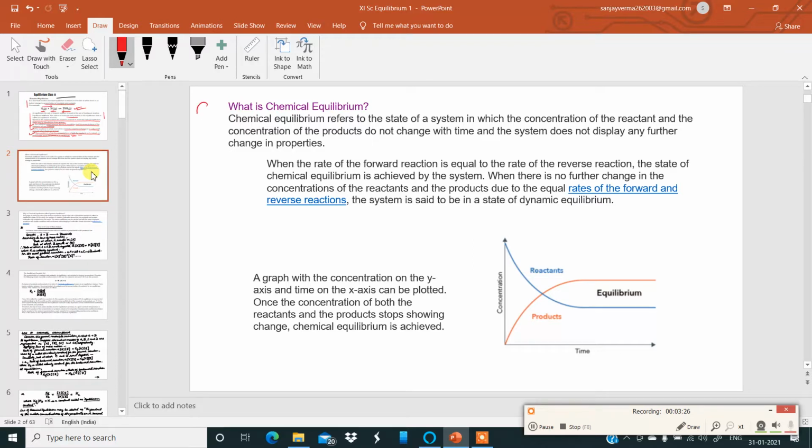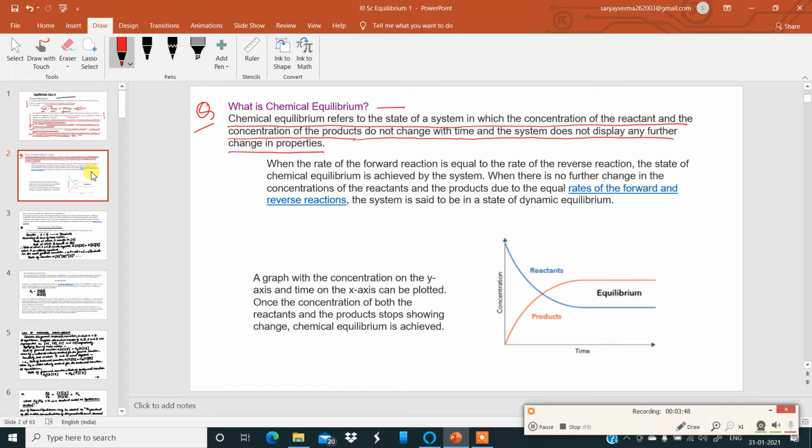What is chemical equilibrium? There is a question over here. Chemical equilibrium refers to the state of a system in which the concentration of the reactant and the concentration of the products do not change with time and the system does not display any further change in properties.